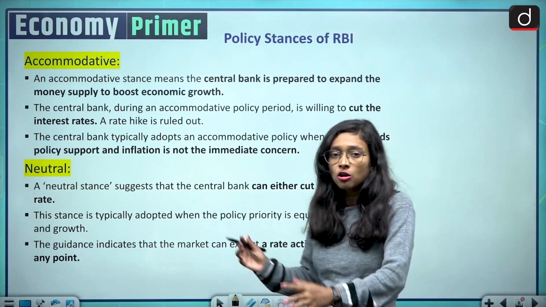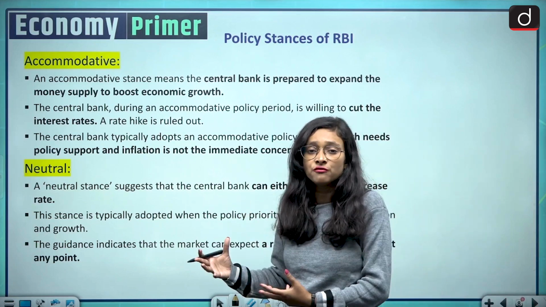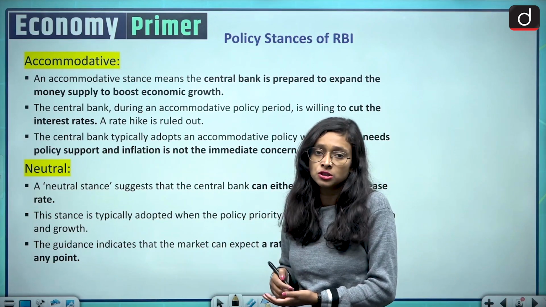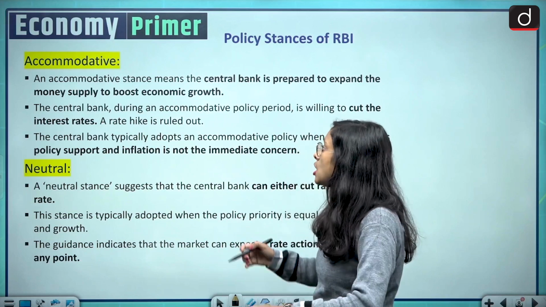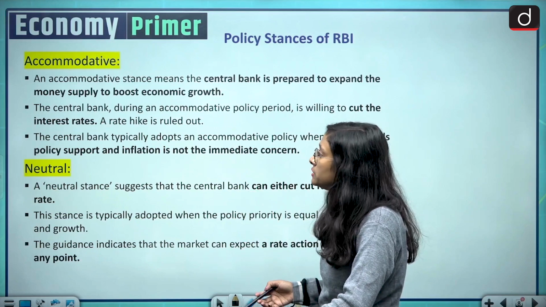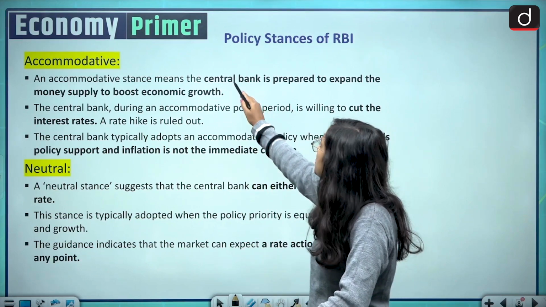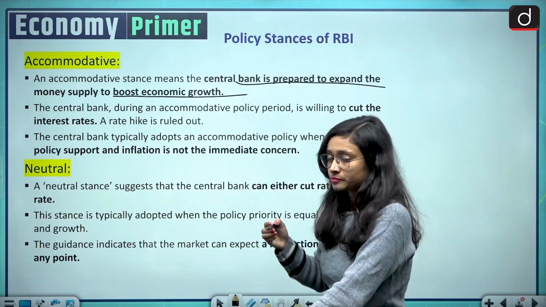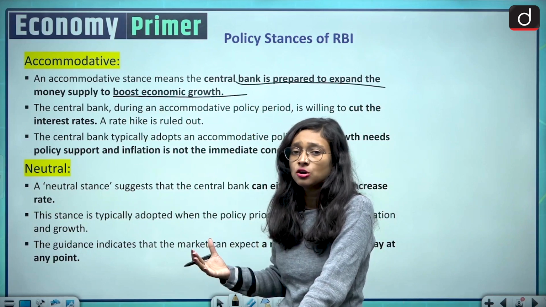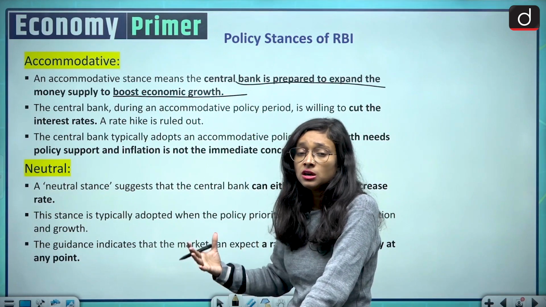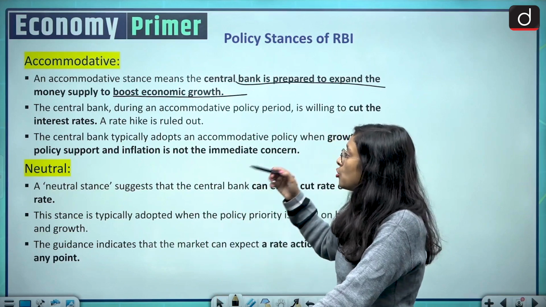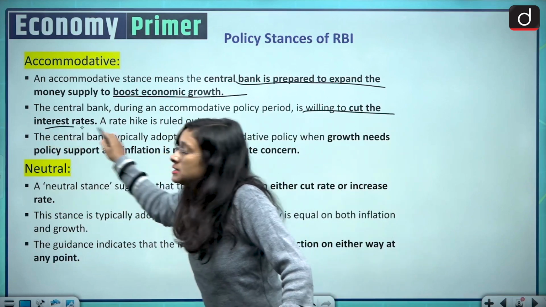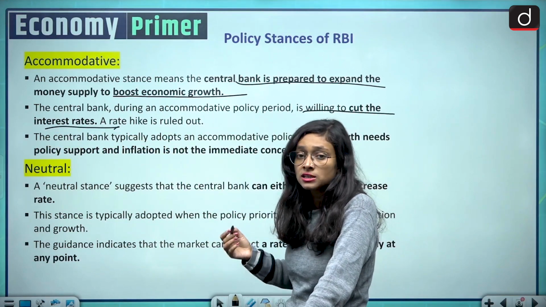Many aspirants get confused about what the stance of RBI is. Here stance means the stand, the opinion of RBI at this point of time. The first among these is accommodative. So what happens under accommodative? An accommodative stance means the central bank is prepared to expand the money supply to boost economic growth. So there will be more money supply in the economy and more economic growth in the economy. In this stance, the central bank, which is RBI, is willing to cut the interest rates.